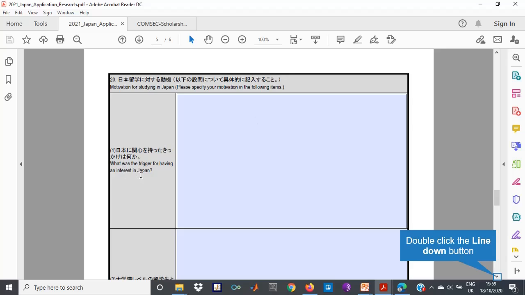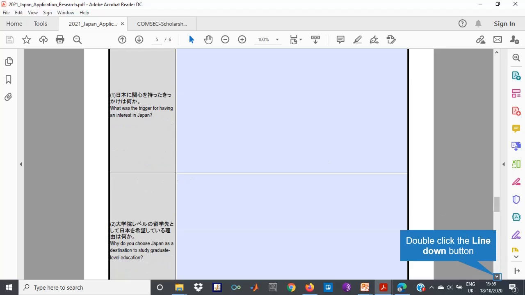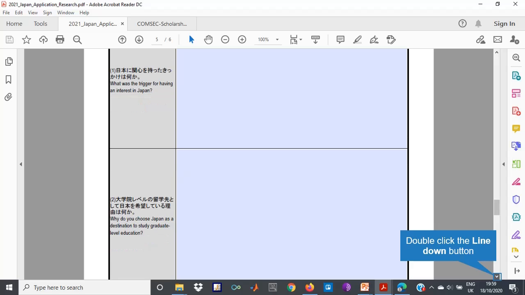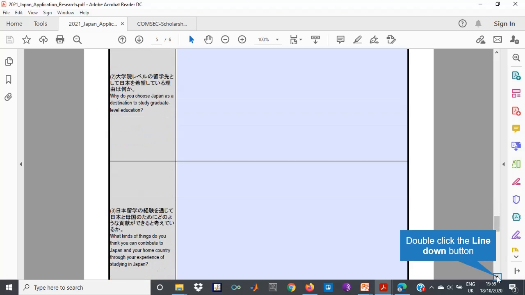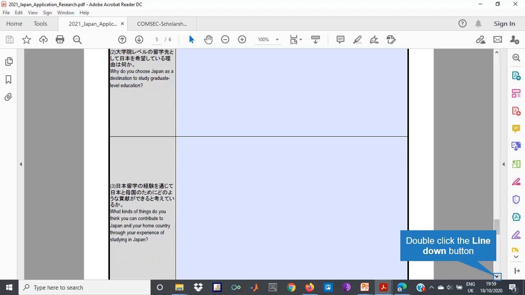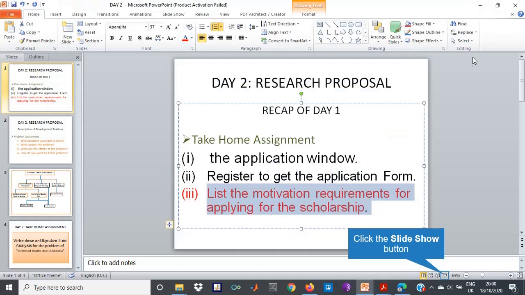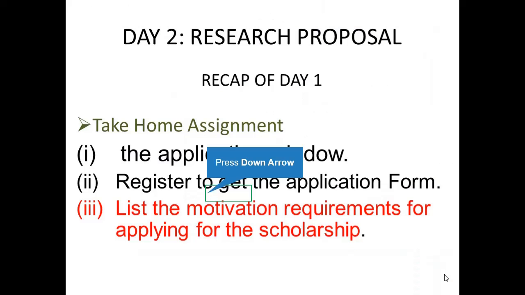Number 1, what was the trigger for having an interest in Japan? Number 2, why do you choose Japan as a destination to study graduate level education? Number 3, what kinds of things do you think you can contribute to Japan and your home country through your experience of studying in Japan? Now, these are just a sample of questions that you could meet in any scholarship application